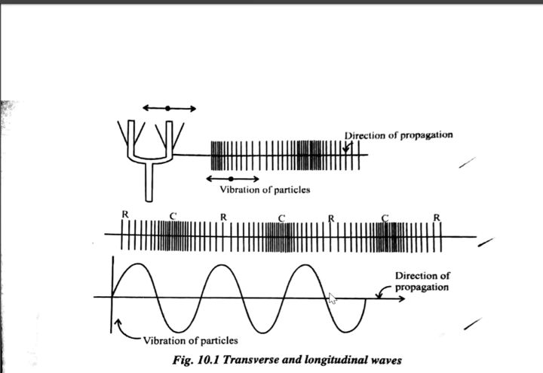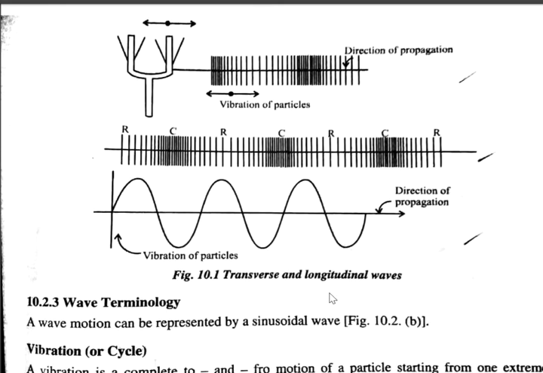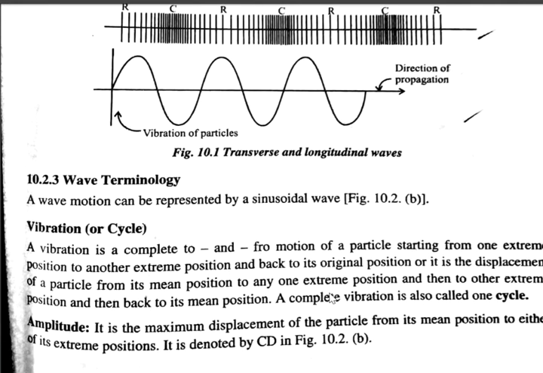So if you vibrate a long rope, you can see how crests and troughs travel along the length of the rope. That's the only thing you can see. Other transverse waves like electromagnetic waves, we cannot see, but they consist of crests and troughs. Their nature is also that of a transverse wave. This is about the types of waves.